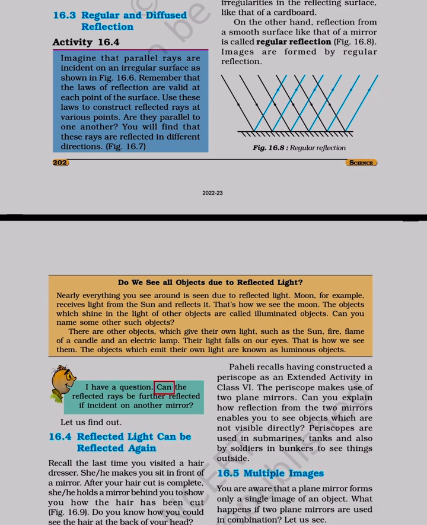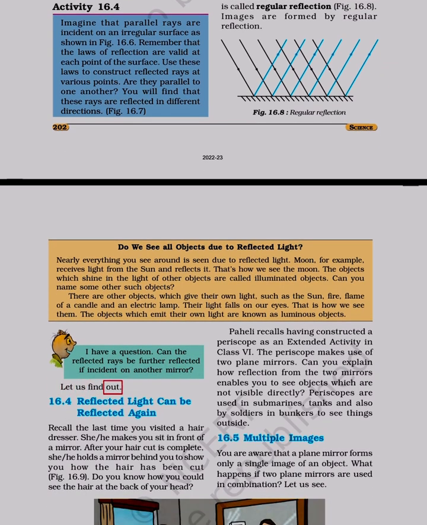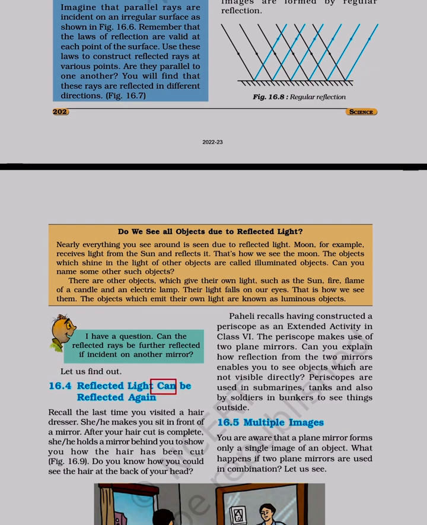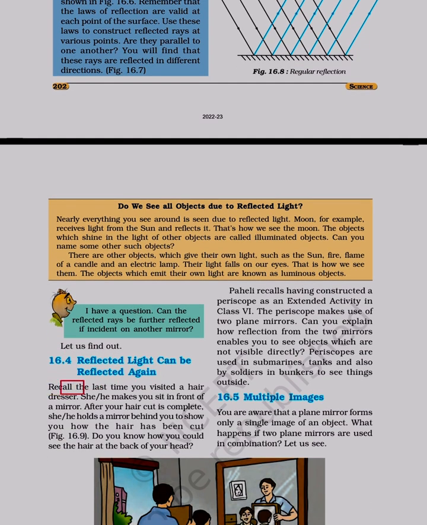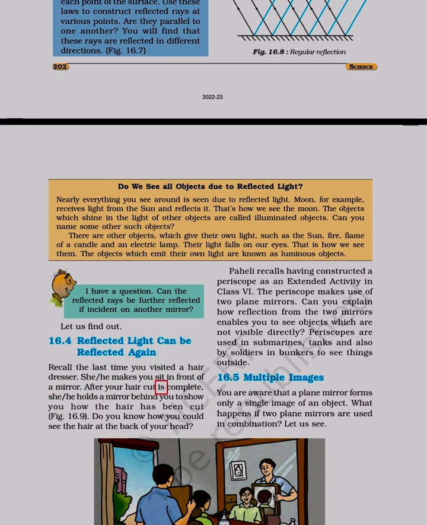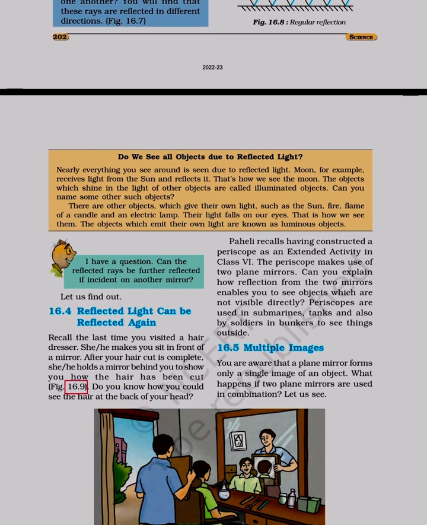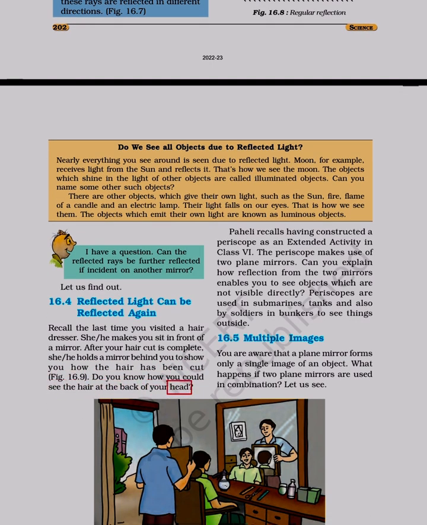I have a question. Can the reflected rays be further reflected if incident on another mirror? Let us find out. 16.4. Reflected light can be reflected again. Recall the last time you visited a hairdresser. He makes you sit in front of a mirror. After your haircut is complete, he holds a mirror behind you to show you how the hair has been cut. Figure 16.9. Do you know how you could see the hair at the back of your head?